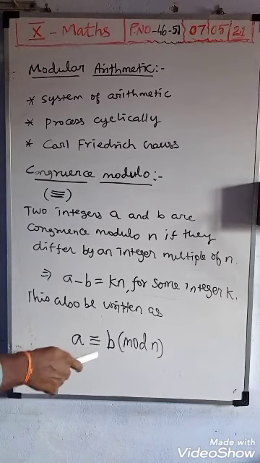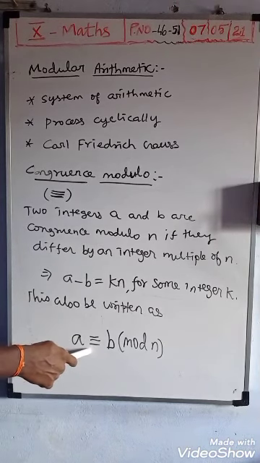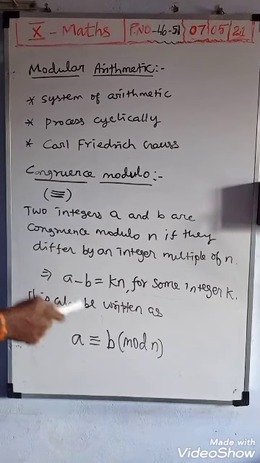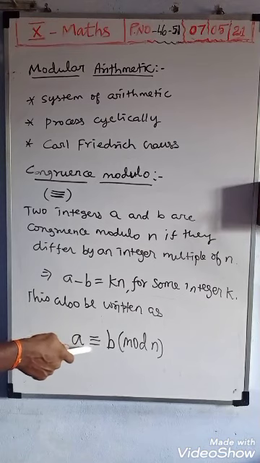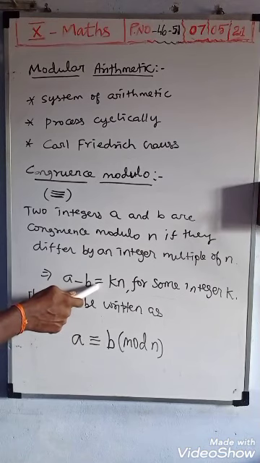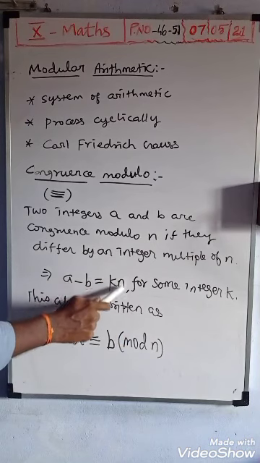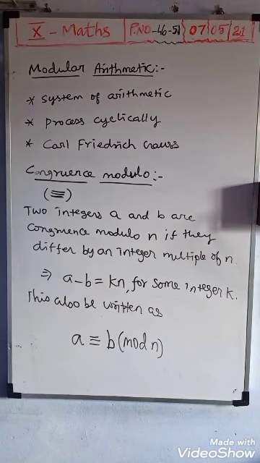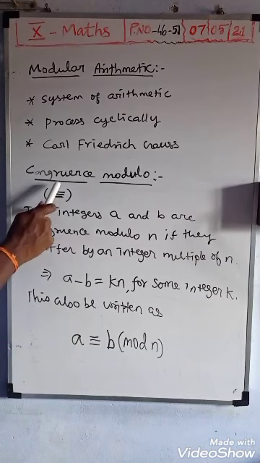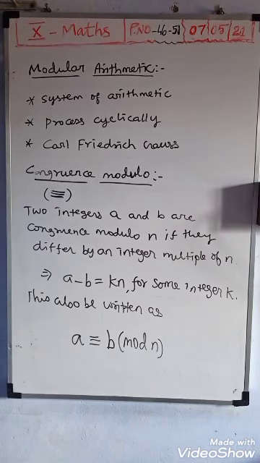So we can eliminate the congruence symbol: b on this side comes as minus b, congruence changes into equal, and mod n changes into kn, for some integer k. So this is congruence modulo: a is congruent to b mod n.